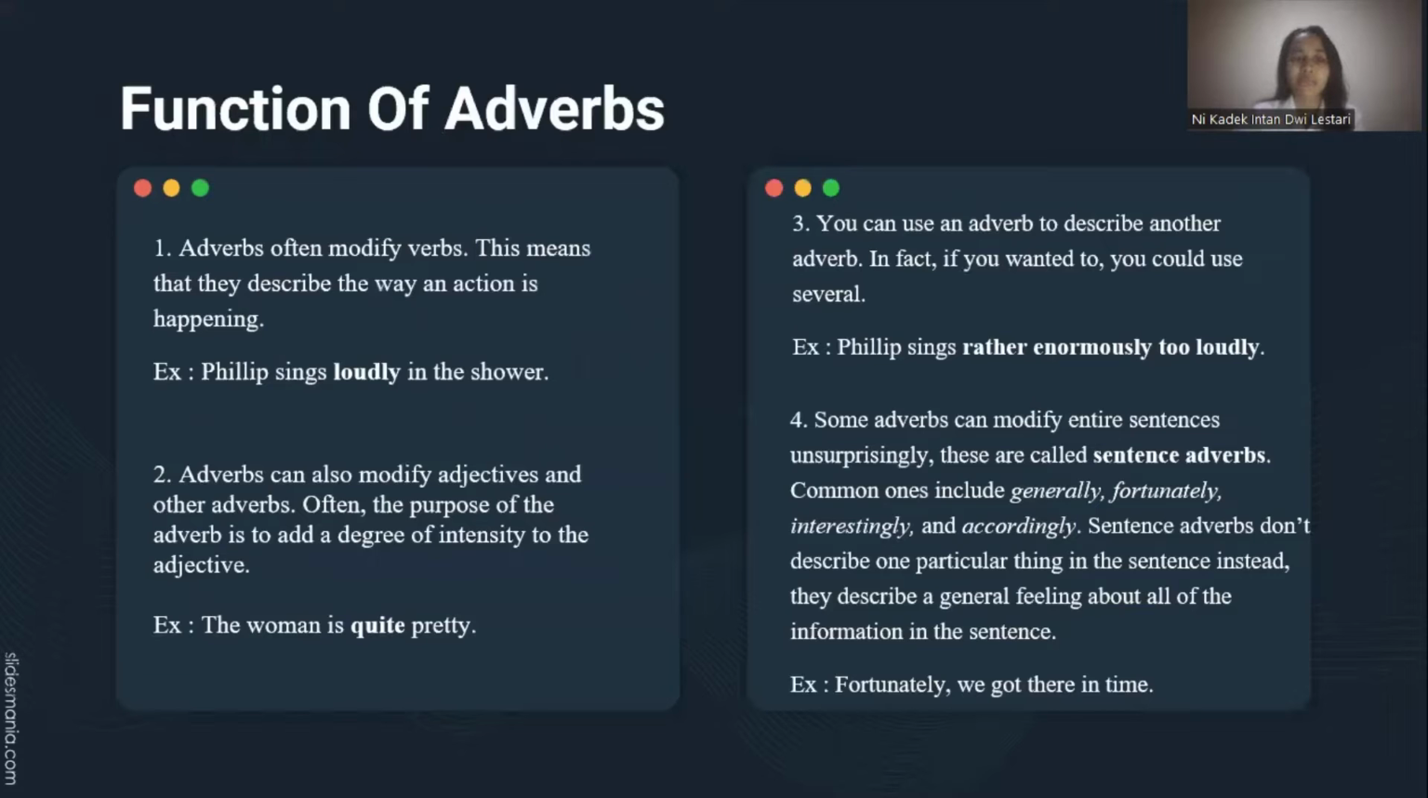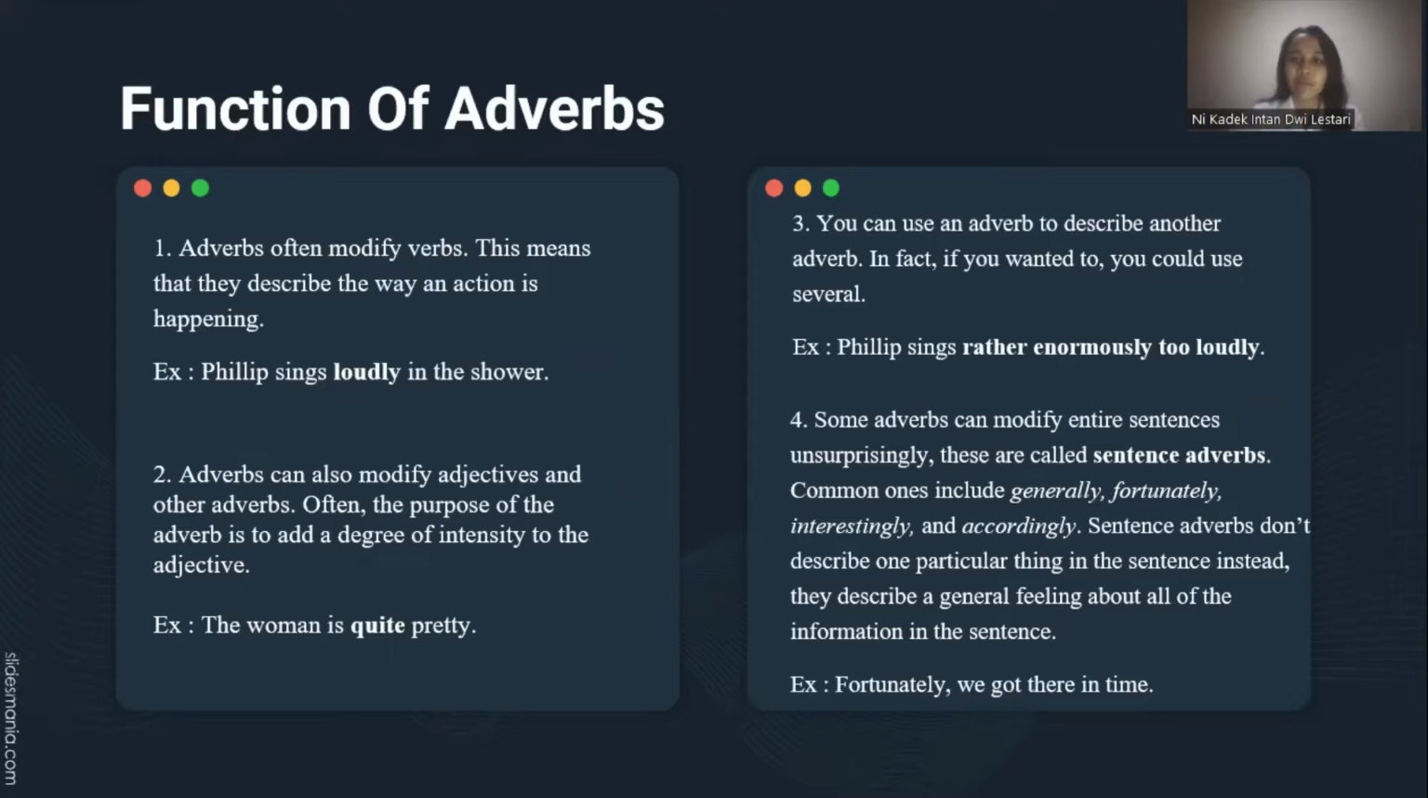The next one is function of adverbs. Number 1, adverbs often modify verbs. This means that they describe the way an action is happening. For example, Philip sings loudly in the shower. Number 2, adverbs can also modify adjectives and other adverbs. Often, the purpose of the adverb is to add a degree of intensity to the adjective. For example, the woman is quite pretty.